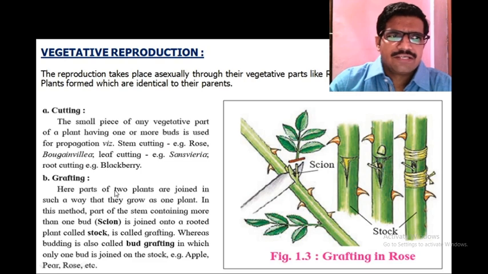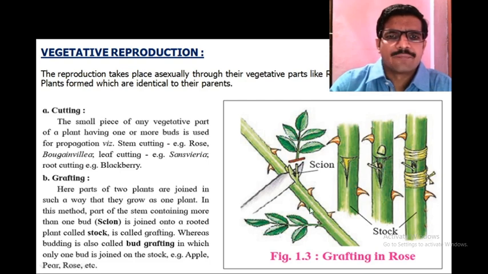The second type is grafting. Here parts of two plants are joined in such a way that they grow as one plant. These two parts are the stock and the scion. The stock is the rooted part of the plant body, and the scion is the aerial part.